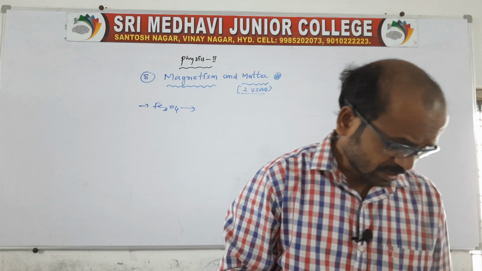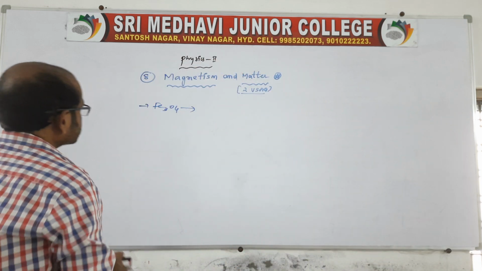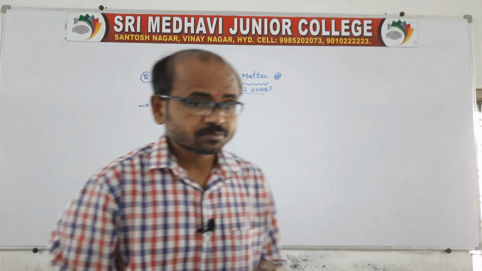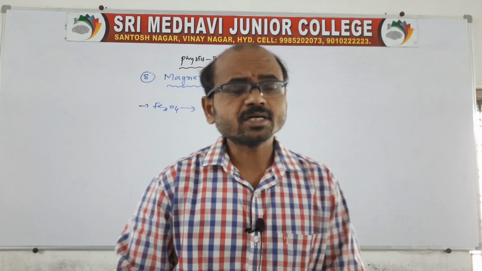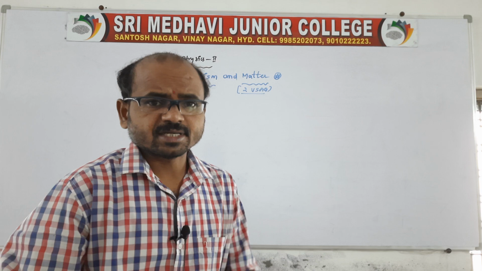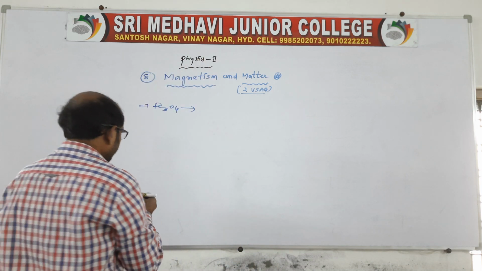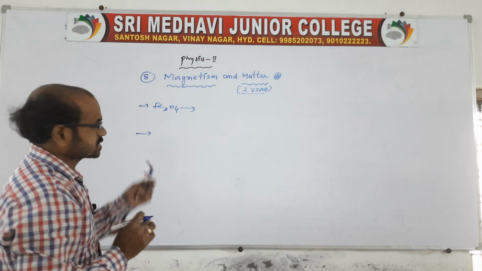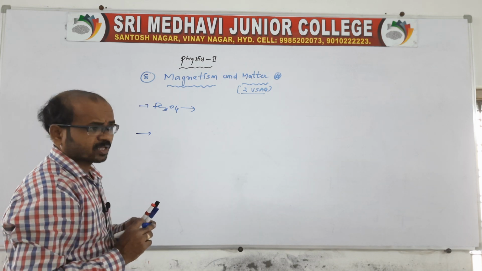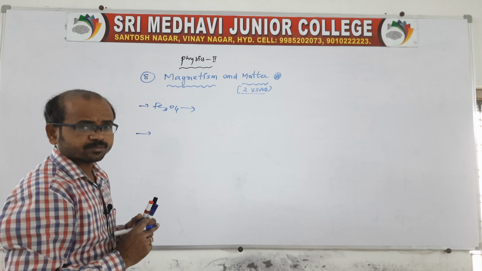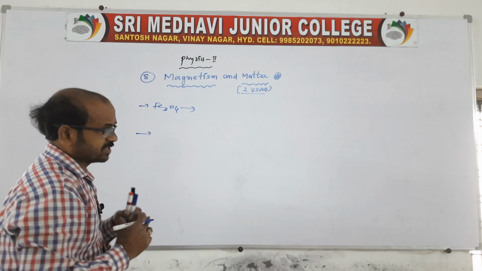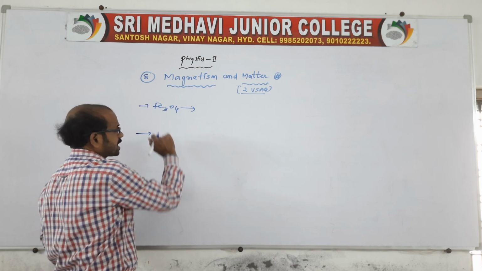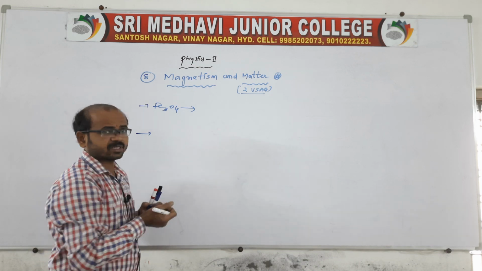Now, by using this natural magnet, we can prepare artificial magnets. We prepare artificial magnets using the natural magnet, because the natural magnet is irregular in shape, the size is not particular, and it is quite weak. So let us use this natural magnet and prepare the artificial magnet.